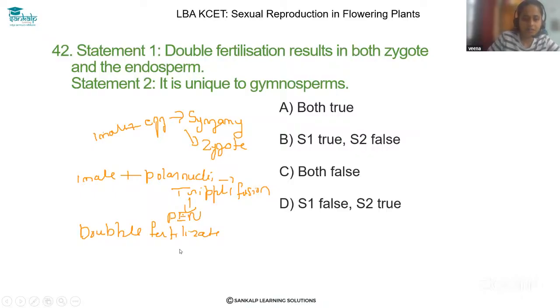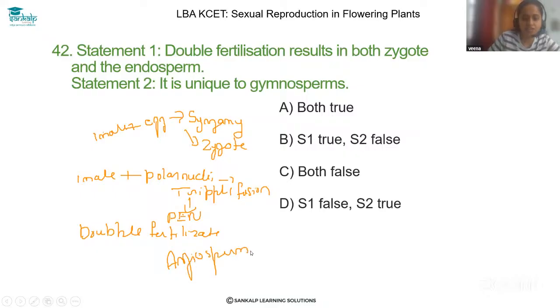And statement 2 says it is unique to gymnosperms. Dear student, I have repeated many times in the last session while explaining double fertilization that it is unique to angiosperms, not gymnosperms.